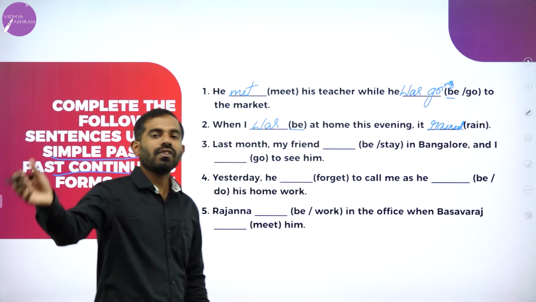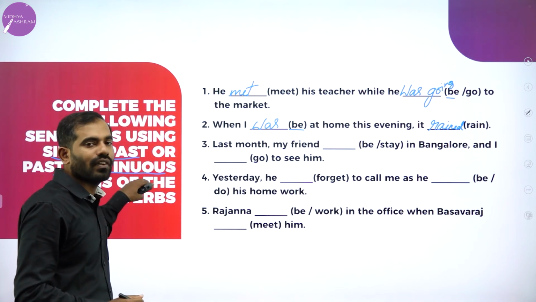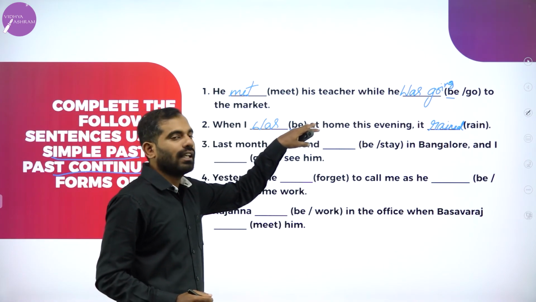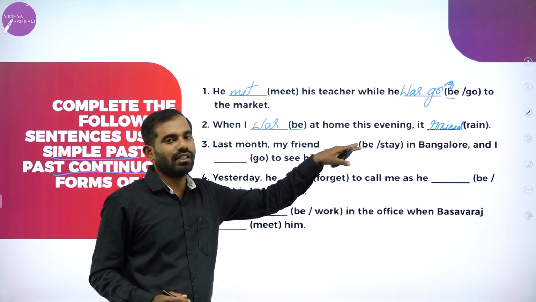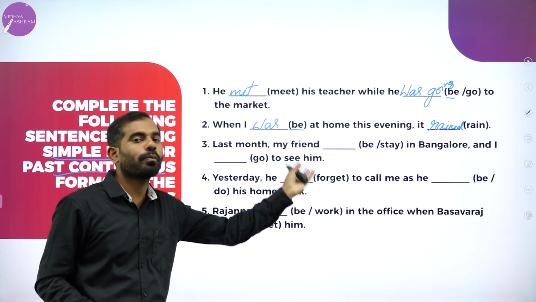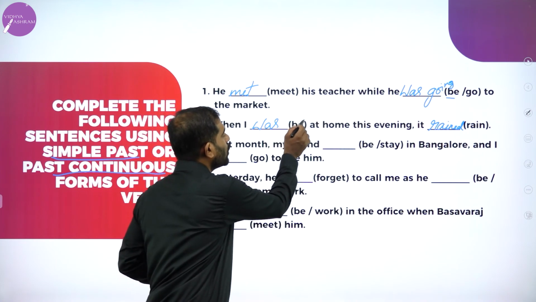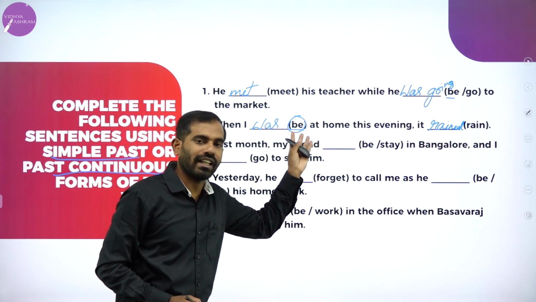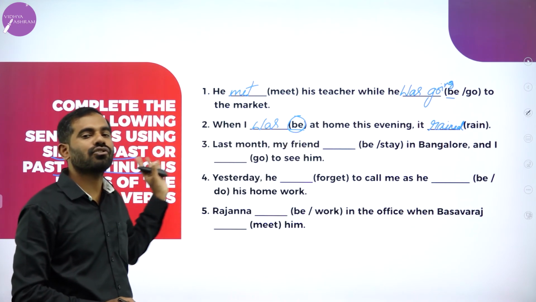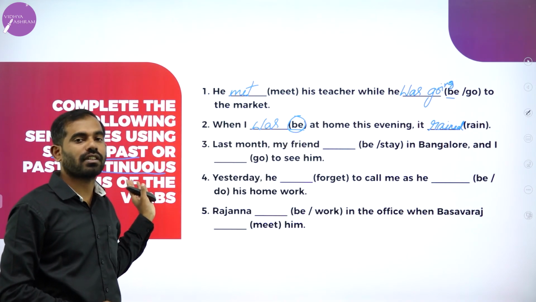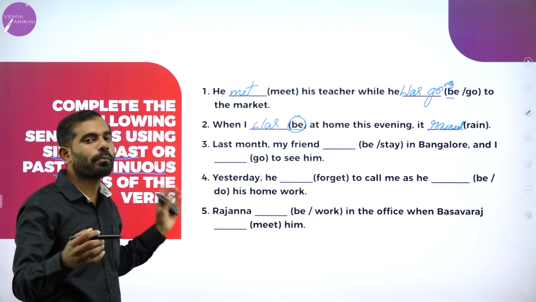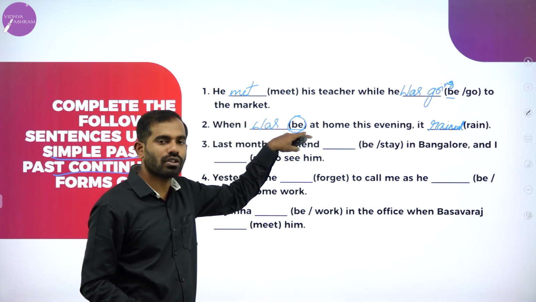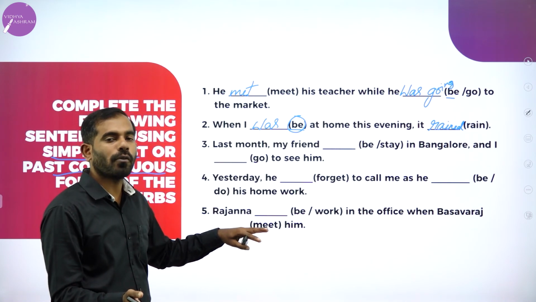If the instruction is given that use either past or present, either past continuous or present continuous, you can use when I am at home, present tense. It is right. Since the instruction is given only past, simple past or past continuous, we have to use only past form of auxiliary verb.